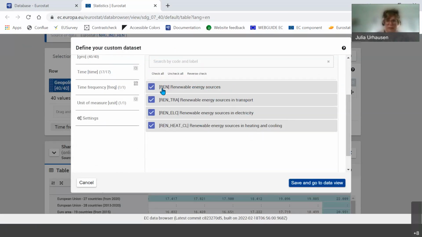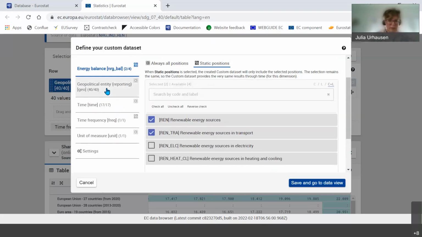So let's say that I'm just interested maybe in the total and in transport, but not in the other two because I don't need that. I'm looking into something more like renewable energies for transport.